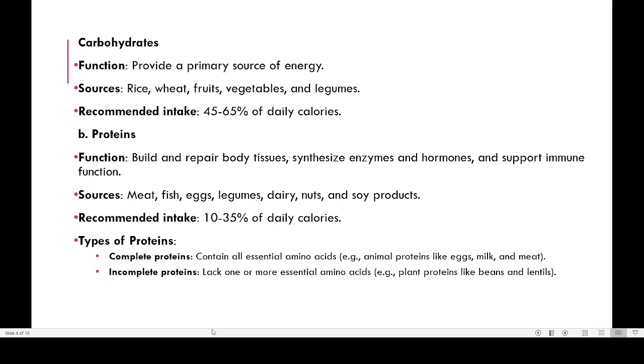So coming to carbohydrate, for example, every morning you will be eating either puttu, dosa, appam or something. All these are actually carbohydrate. For lunch also you will be having rice. That is also carbohydrate. Most of the food items that we are taking are basically some kind of carbohydrate. Rice, wheat, fruits, vegetables, legumes are rich in carbohydrate, and their main role in our bodily function is to provide energy.